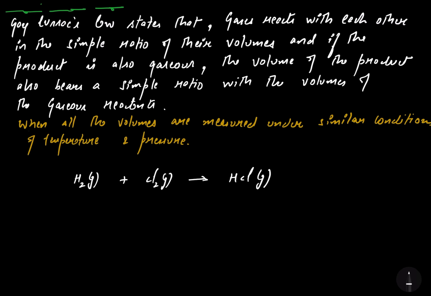Now you have to balance this equation. H2 and Cl2 in the reactants. In the product I have to write 2HCl to make it a balanced equation. Now it is 1, 1, and 2. That means 1 volume of H2 reacts with 1 volume of Cl2 and forms 2 volumes of hydrochloric acid. The simple ratio for this reaction comes out to be 1 is to 1 is to 2.